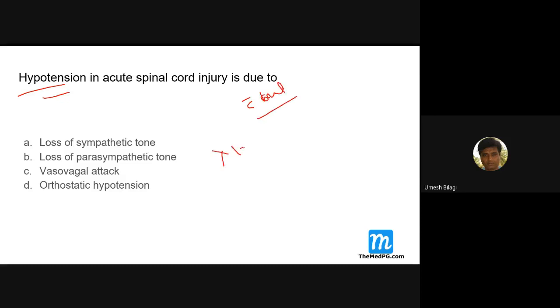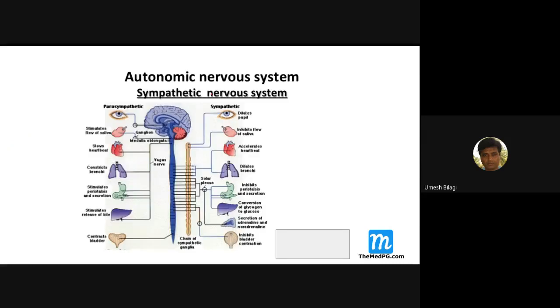What are the types of shock? Hypovolemic, cardiogenic, neurogenic. In neurogenic shock, there is hypotension without tachycardia, due to loss of sympathetic tone. That happens in spinal cord injury. Now we'll learn something about the autonomic nervous system in brief.